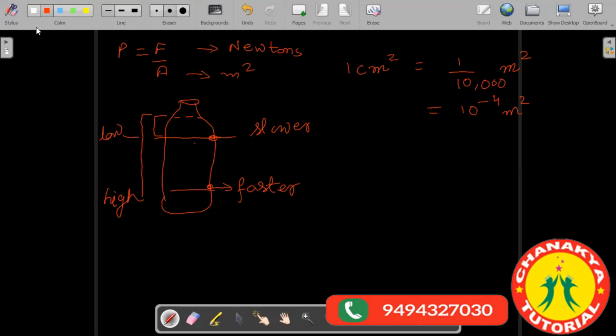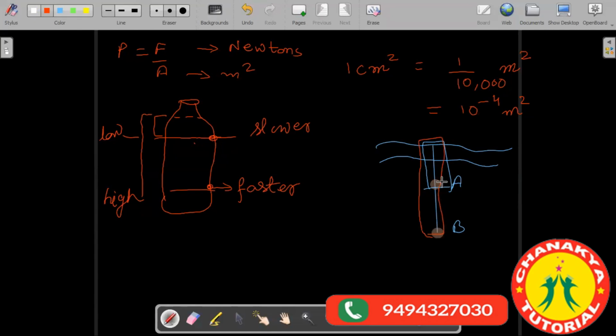So similarly, if you talk about the oceans, if you go deep inside the ocean, as you go deeper and deeper, the amount of water above you increases. Suppose you are standing at two positions, position A and position B. At position A, you are carrying only this much water on your head. At position B, you are carrying a larger amount of water on your head. The height of the water which you are carrying is still more.